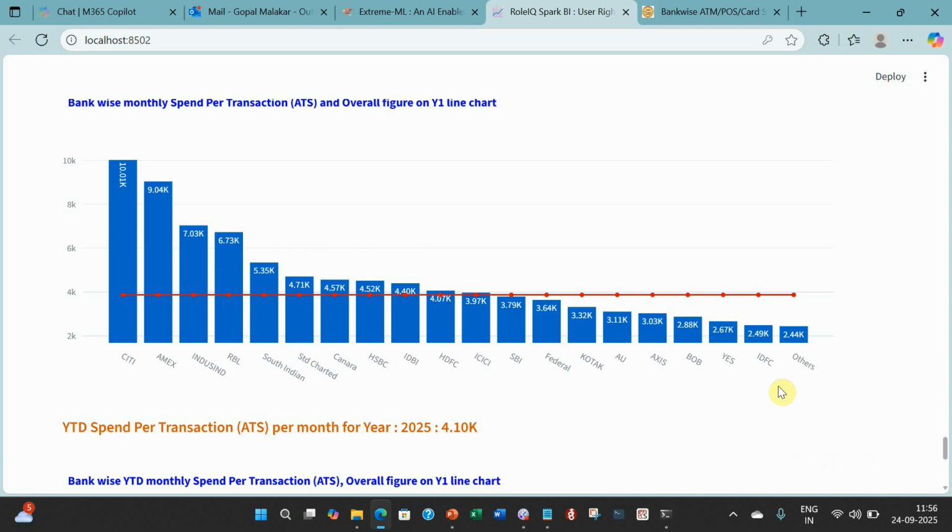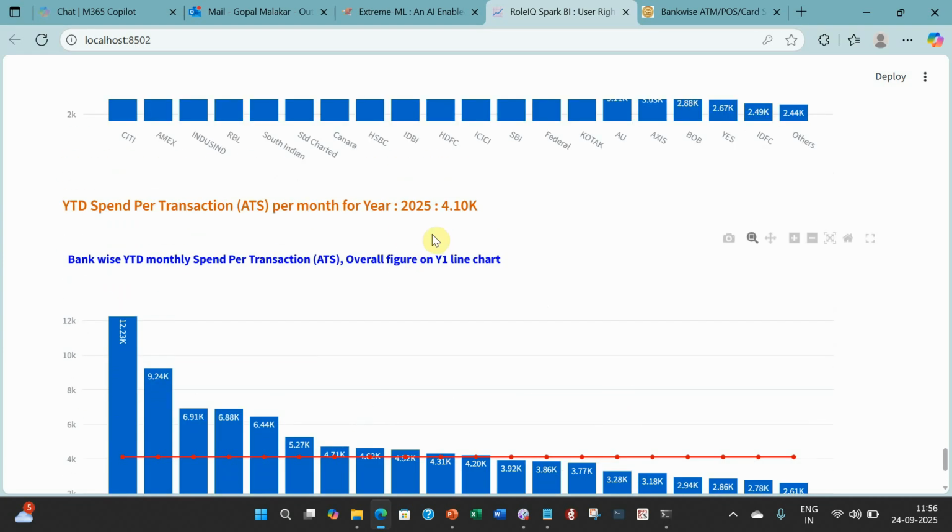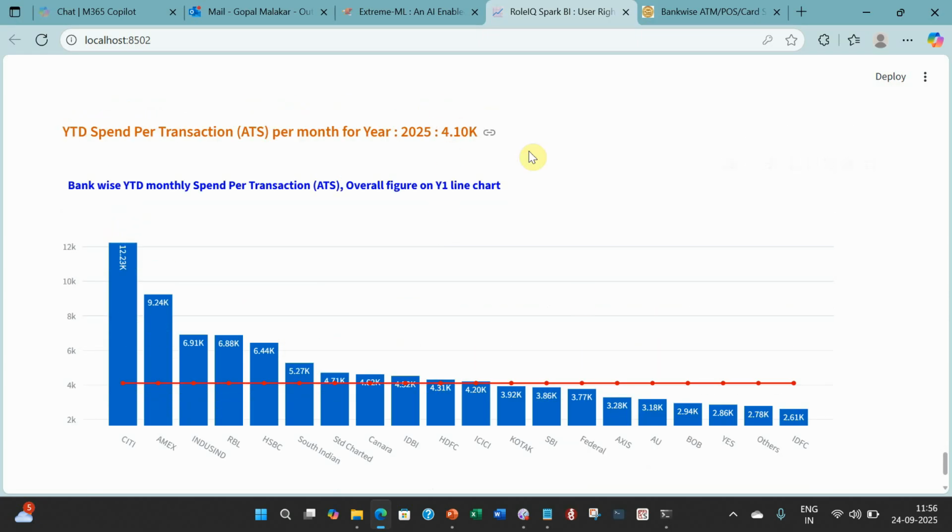And even look at HDFC, the ticket size is not huge, because they probably have a bigger portion of UPI transactions coming in here. And then the same ratio for UPI, YTD. Again, you can see the YTD figure is 4.1, and the trend remains almost the same.